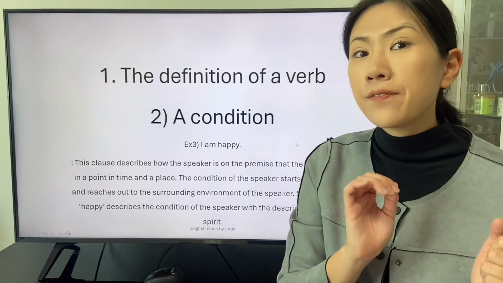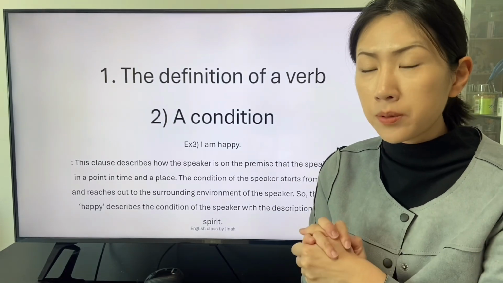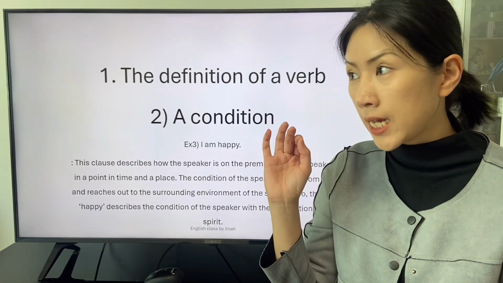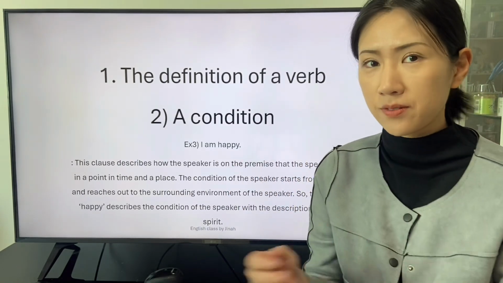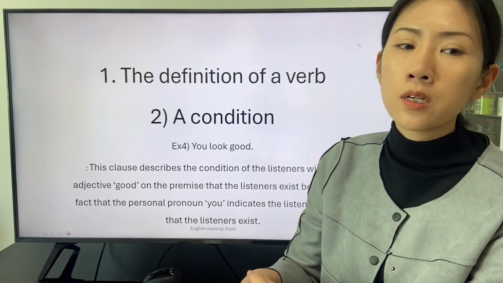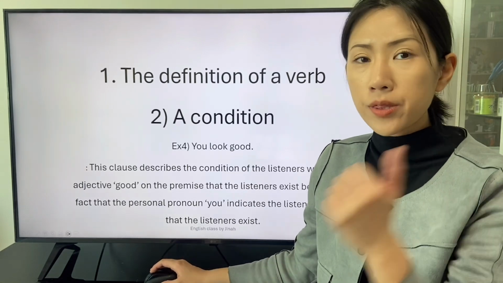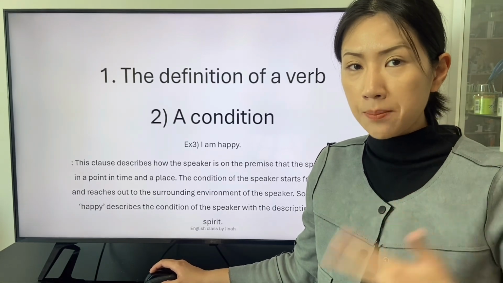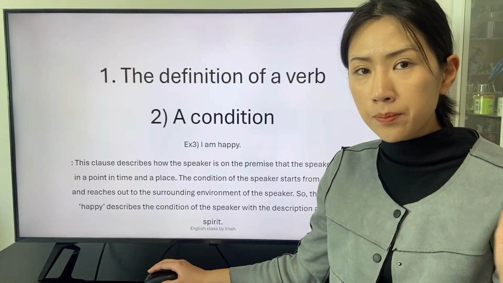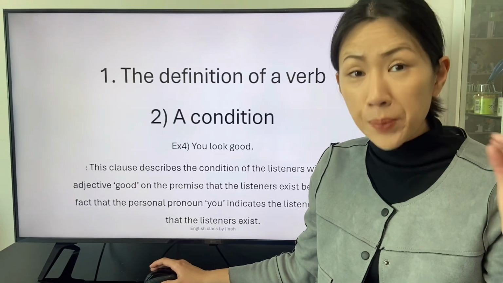And the adjective happy as a subjective complement describes the spirit, the inner state of the speaker. The first exemplary clause is about the condition of the listeners. With the first, second, and third exemplary clauses, we describe the condition of the subject with the be verb.